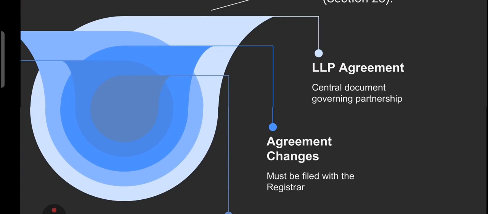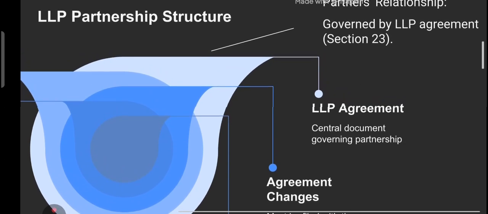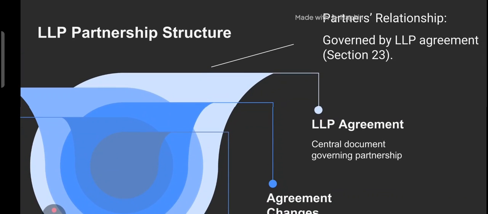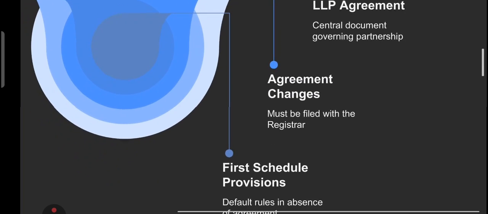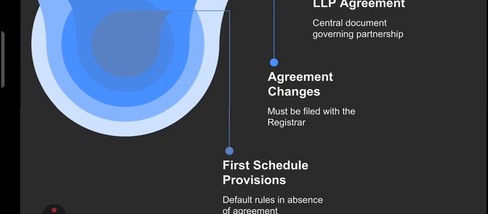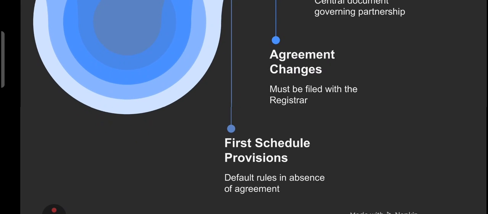Then we talked about LLP agreement. Most important document it is. It defines how the LLP will be run, the role of each partner, and how decision will be made, governed under section number 23. Remember it. Then we have agreement change. Any change in the agreement, any update in the agreement must be filed with the registrar. And the first schedule is, suppose there is no LLP agreement, don't worry. The law provide default rule, and these default rule are given in the first schedule provision.